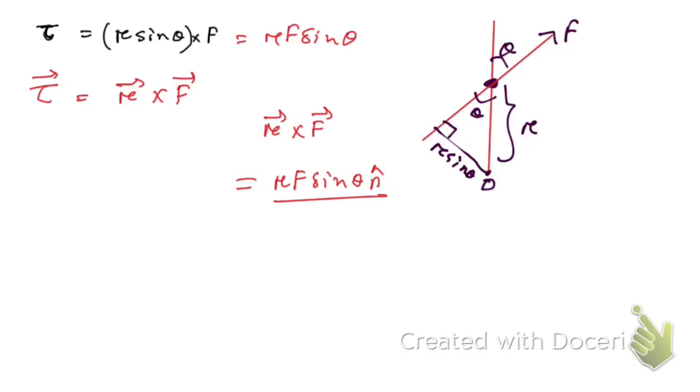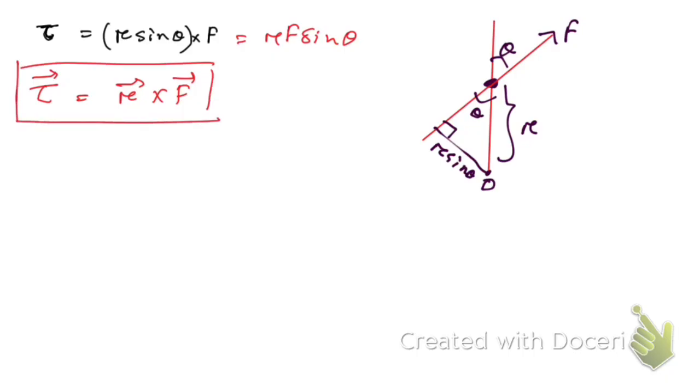Okay, so if you write vector here, there's supposed to be an n cap, which is perpendicular to both R and F, right? So we don't need to write all these things. Hope you have understood. Just write this expression only. This is the required expression.